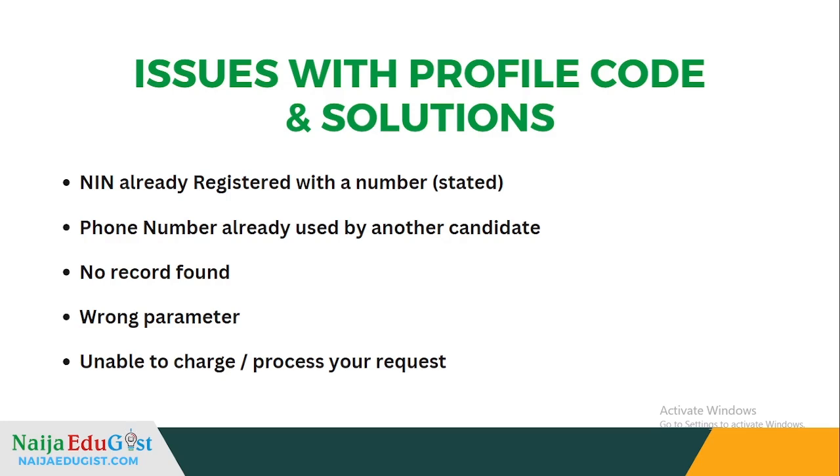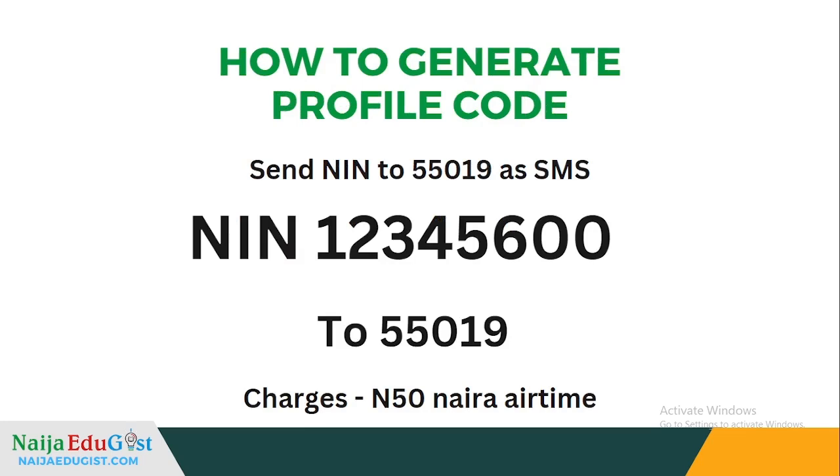So that's why you have to use your phone number, or probably your parents' if you're unable to use your own, or maybe your siblings'. And anyone whose phone number you're going to be using, make sure they are the one that registered the same, so that in case it's lost or anything happens to the SIM, they'll be able to retrieve it and you can also make use of it, which is why it is very important you make use of your phone number. Then again, if you are getting a wrong parameter, probably you sent it without including the word NIN, or you input too much space apart from one space.